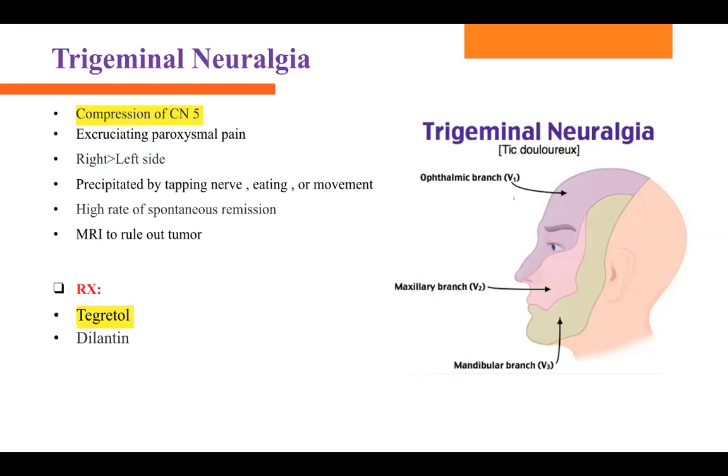So what is the choice of treatment? An easy way to remember this treatment: trigeminal neuralgia, TD. Okay, that means Tegretol and Dilantin. You can give either or, not both. It's Tegretol or Dilantin. So trigeminal neuralgia, TD, Tegretol or Dilantin. Or you can remember it as TTT. That means trigeminal neuralgia, another name for which is tic douloureux, and treatment is Tegretol. So TTT, you can remember that, or TD.